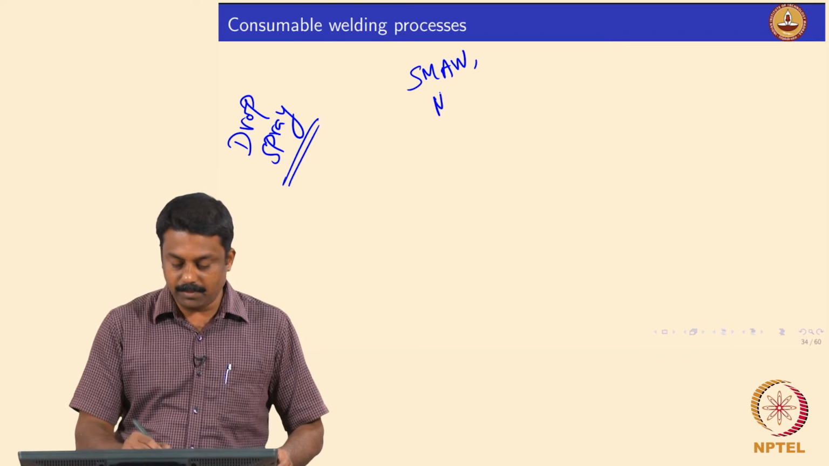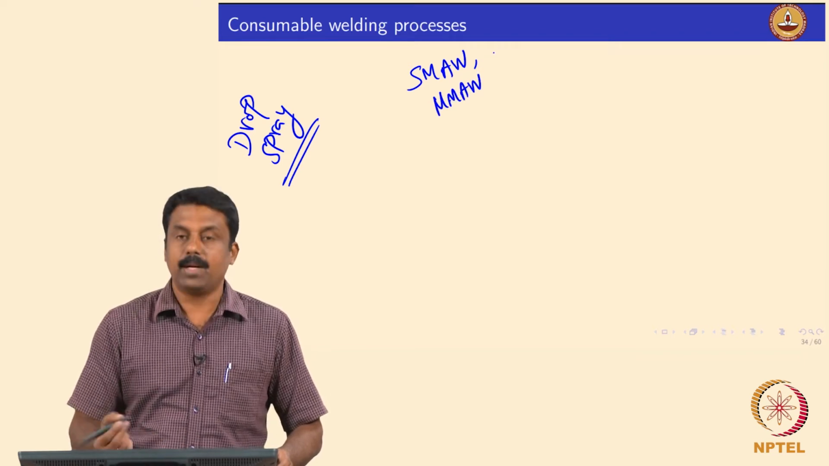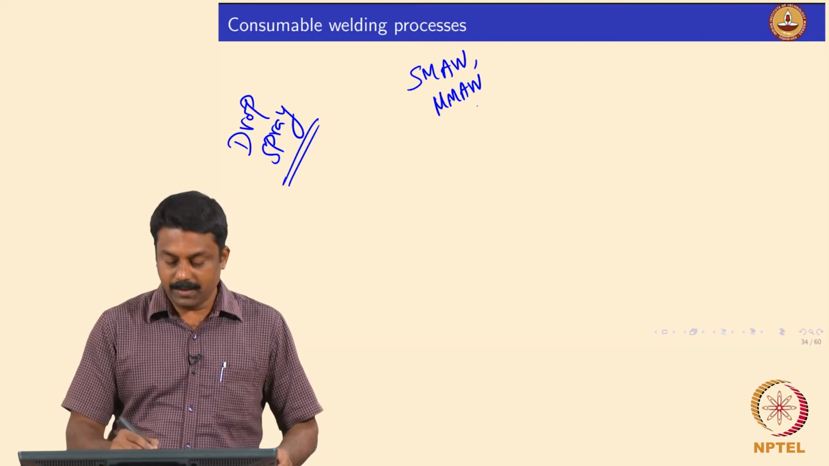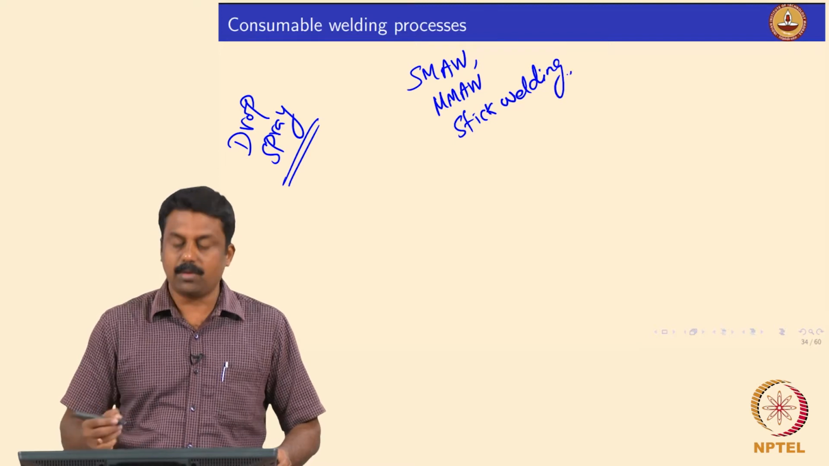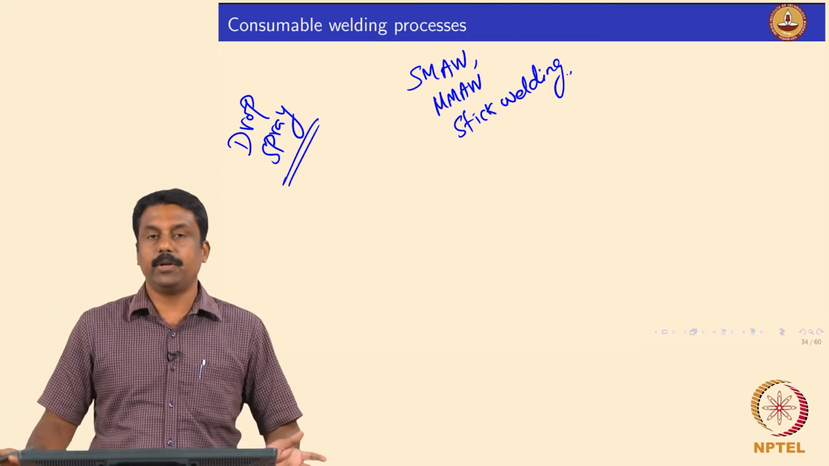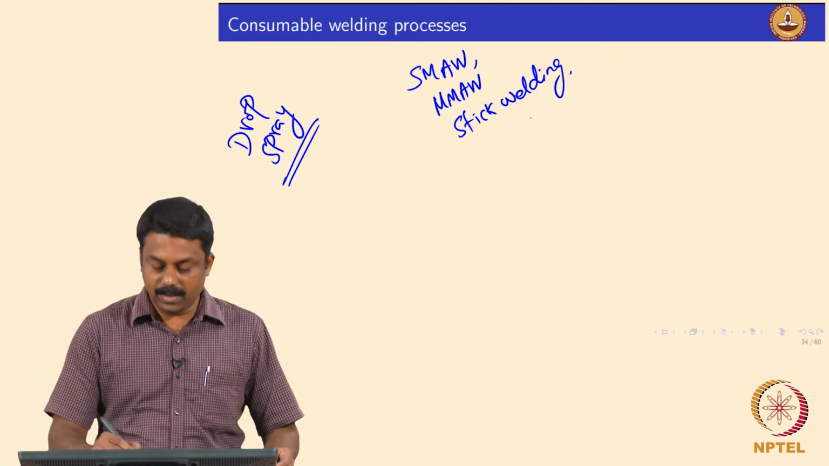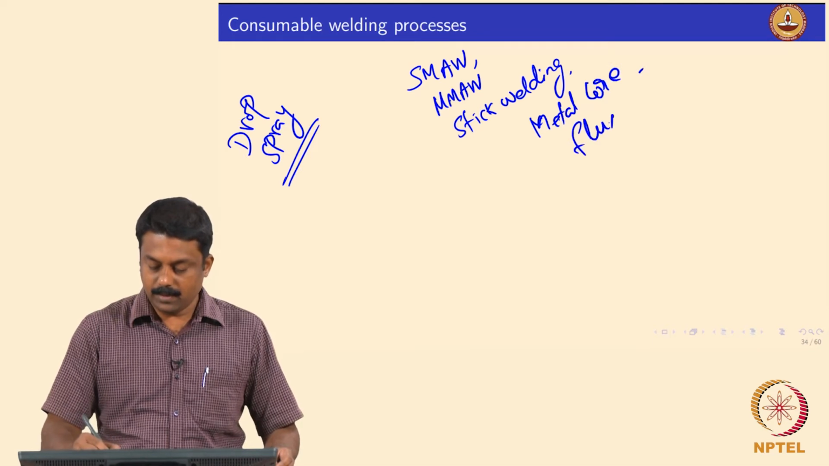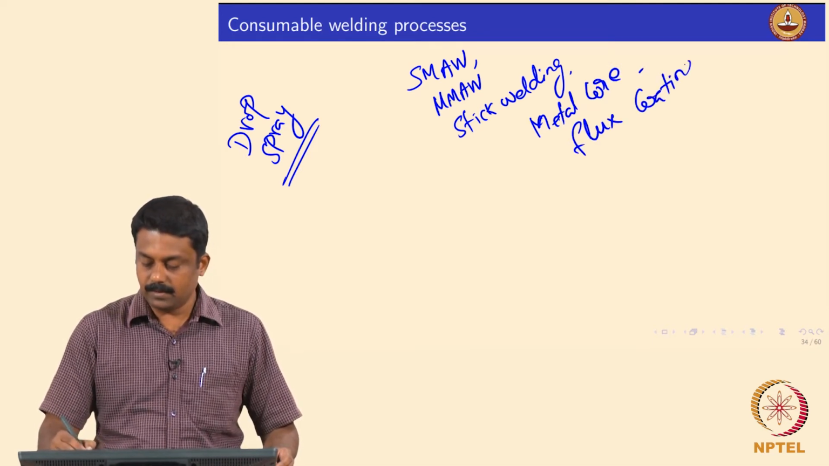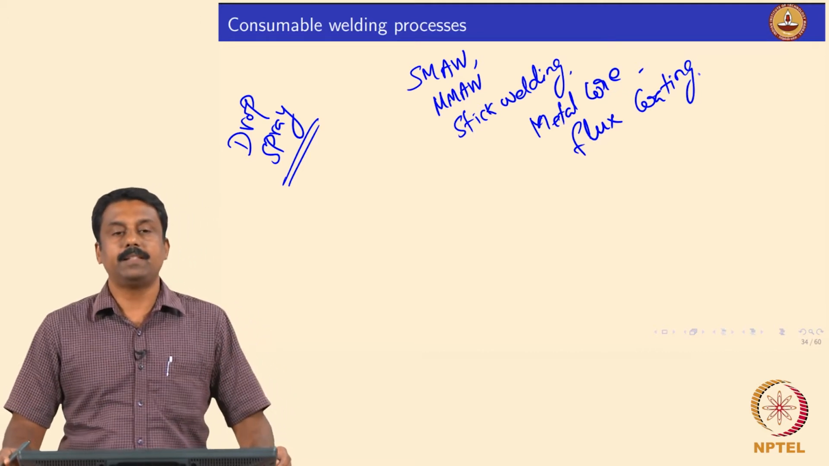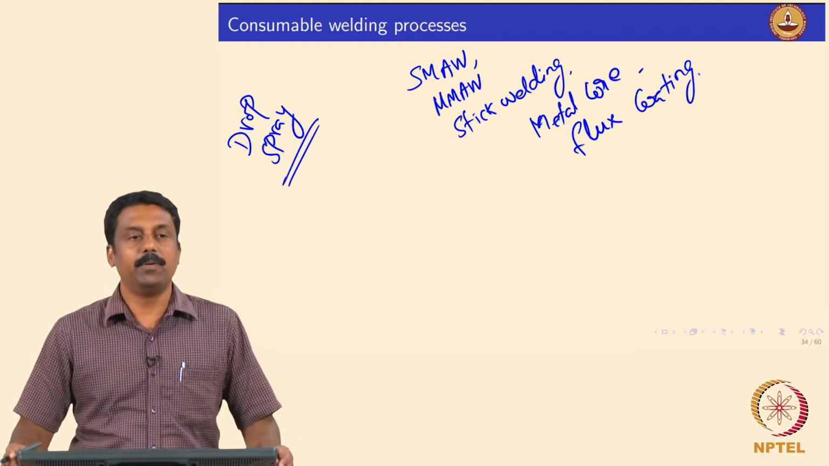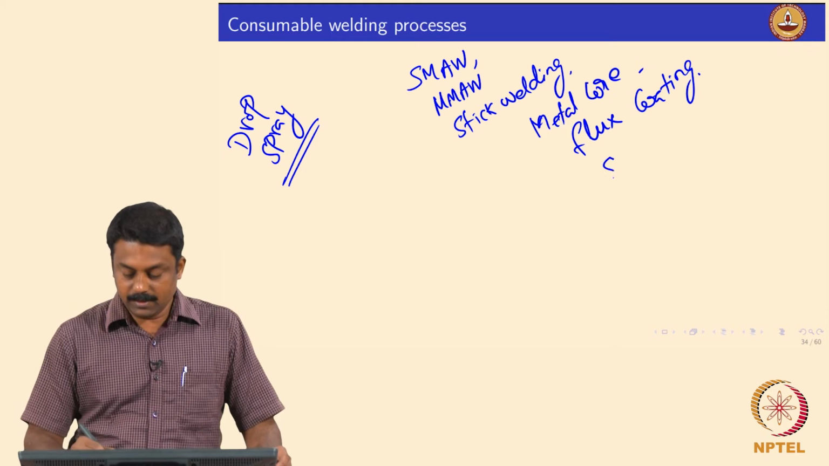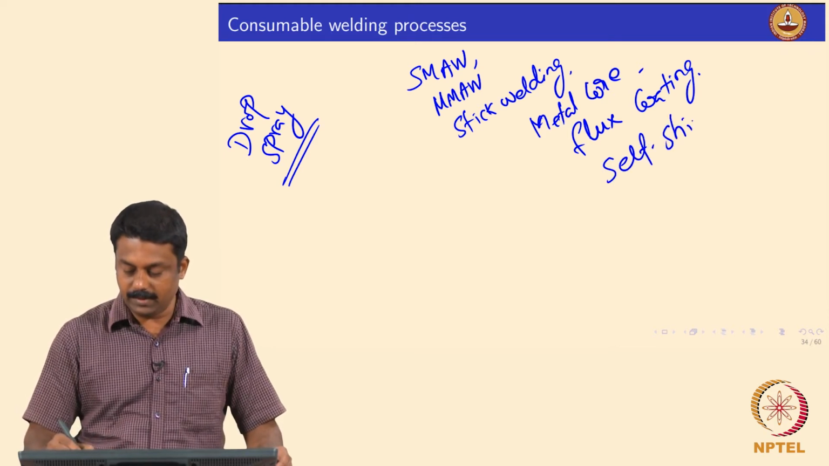And then we move on to the other variant of the consumable welding process, which is SMAW. It is also known as MMAW, the shielded metal arc welding or manual metal arc welding, or even stick welding. Here the consumable welding electrode is discontinuous and it has a metal core with flux coating. And in most cases this SMAW process is a self shielding process.